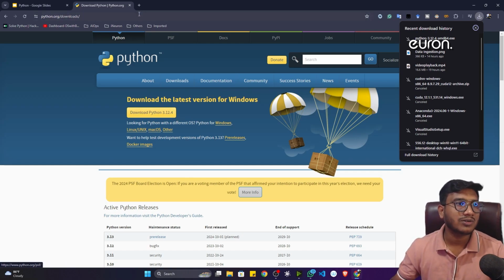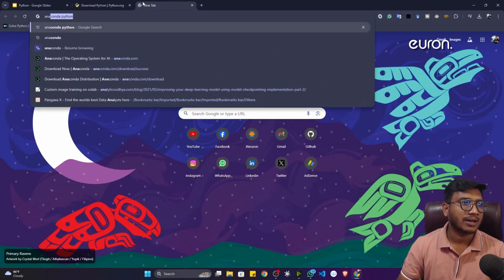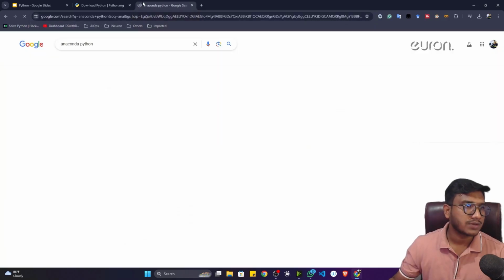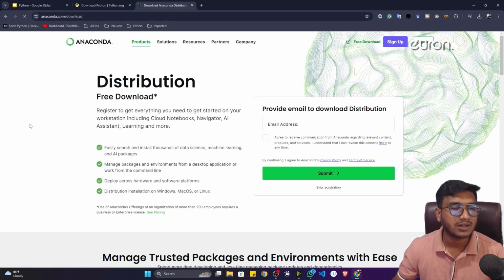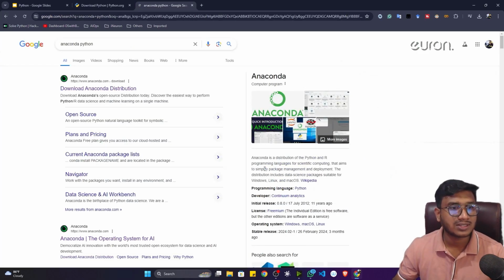Instead of that, you can install something called Anaconda. Okay, Anaconda Python. If I search here, this is the official website of Anaconda. Anaconda is a distribution. You can see what Anaconda is: a distribution for the Python and R programming languages for scientific computing that aims to simplify package management and deployment. The distribution includes data science packages suitable for Windows, Linux, and Mac OS.